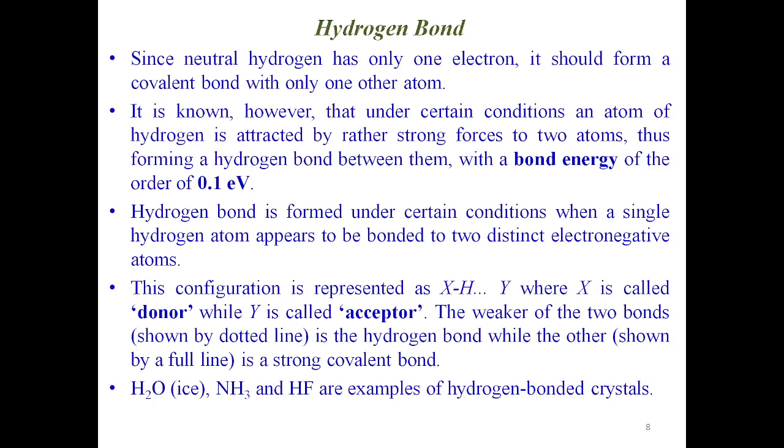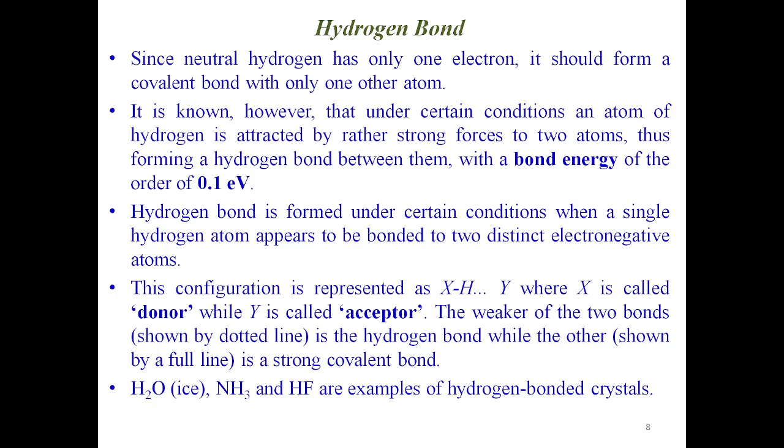Since neutral hydrogen has only one electron, it should form a covalent bond with only one other atom. It is known, however, that under certain conditions, an atom of hydrogen is attracted by rather strong forces of two atoms, thus forming a hydrogen bond between them with a bond energy of the order of 0.1 electron volt. So why two atoms? It's because hydrogen is already in covalent bond with one atom, and on the other side, it could form a hydrogen bond. So one side covalent and the other side hydrogen bond.